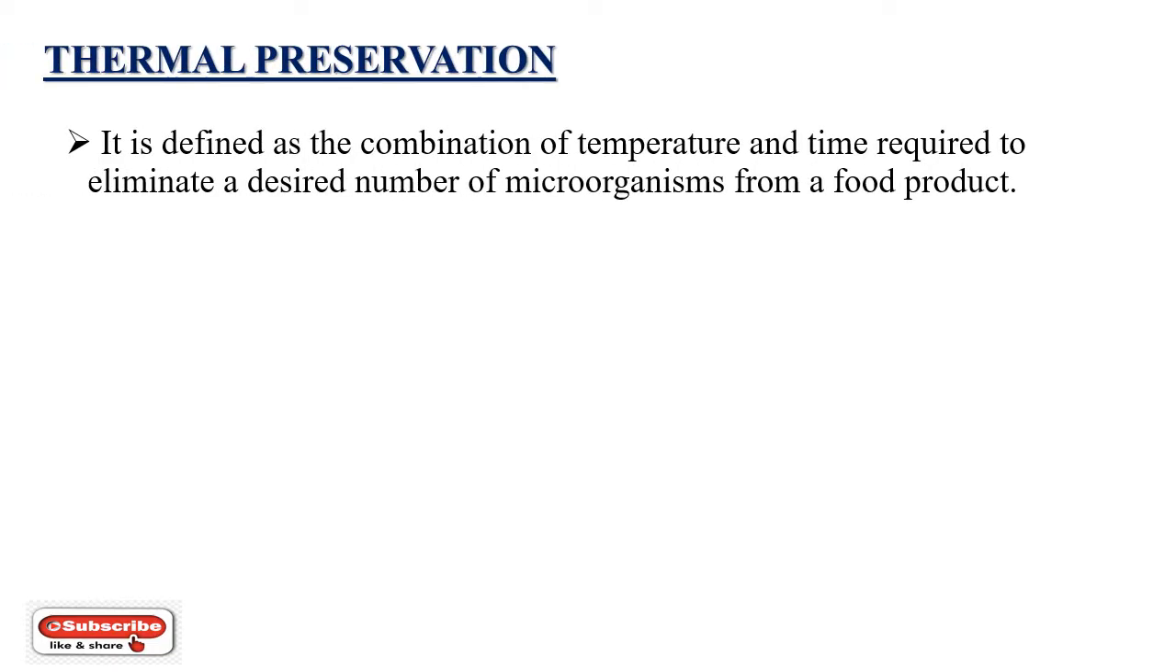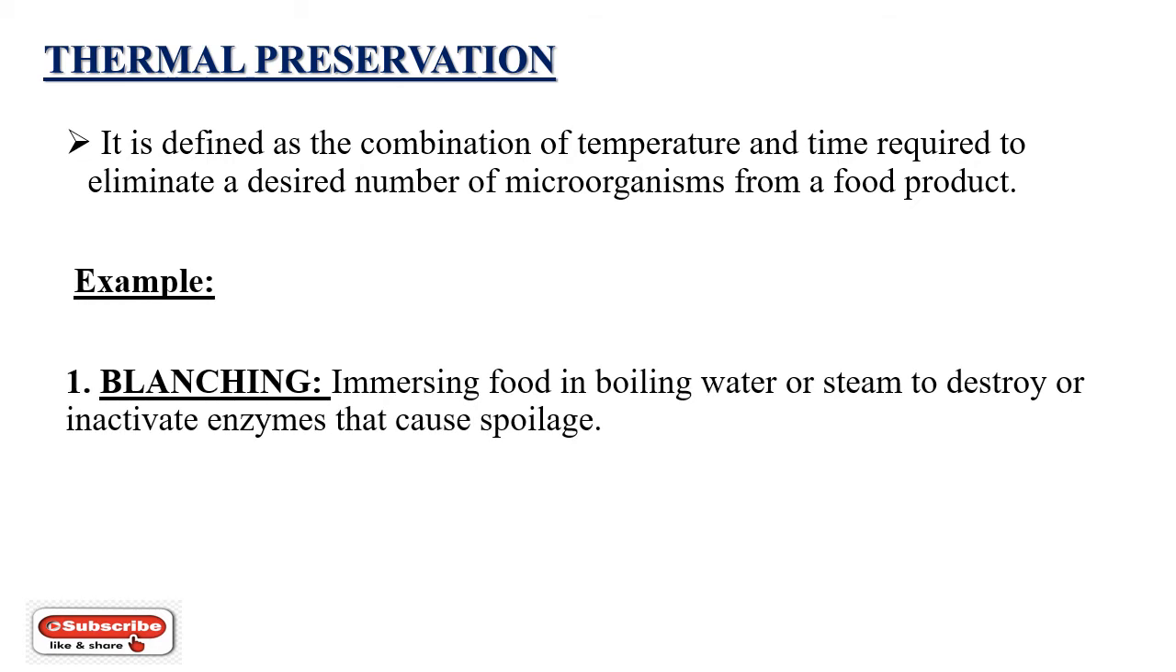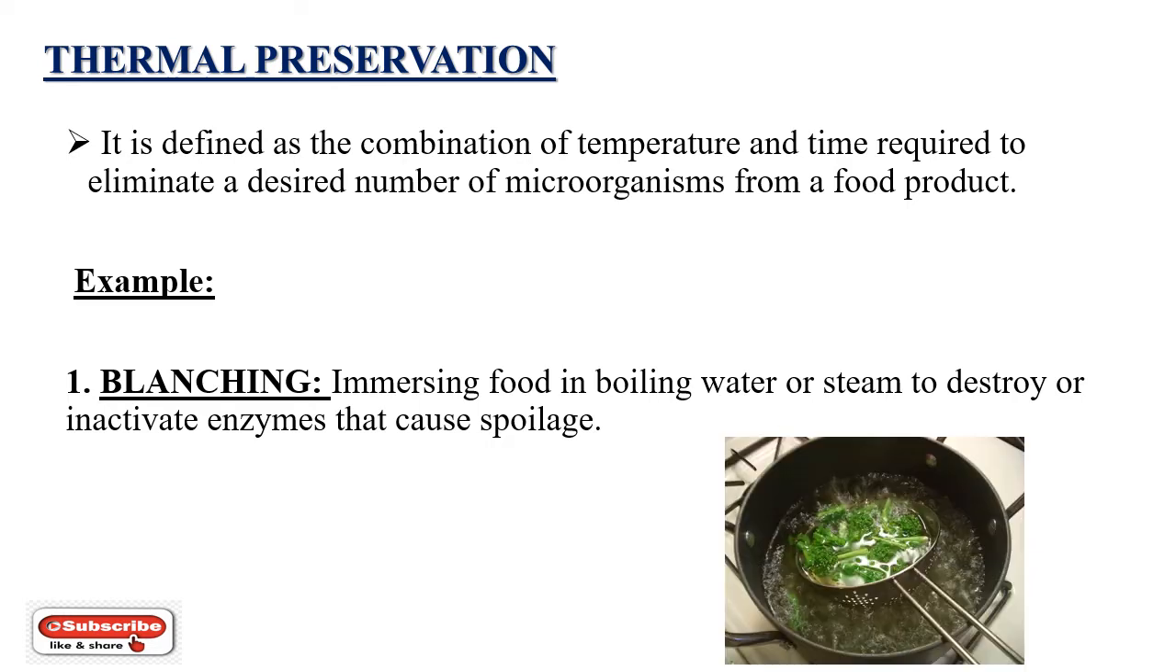Thermal preservation is defined as the combination of temperature and the time required to eliminate a desired number of microorganisms from a food product. For example, the first example is going to be blanching. Blanching is a process where the food is immersed in boiling water or steam to destroy or inactivate enzymes that cause spoilage.